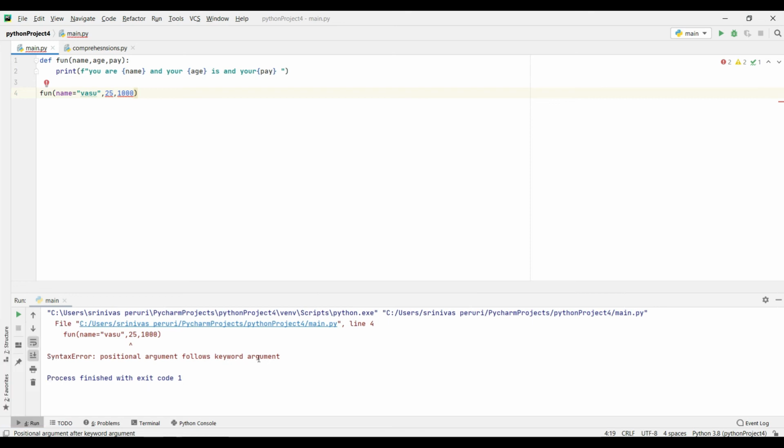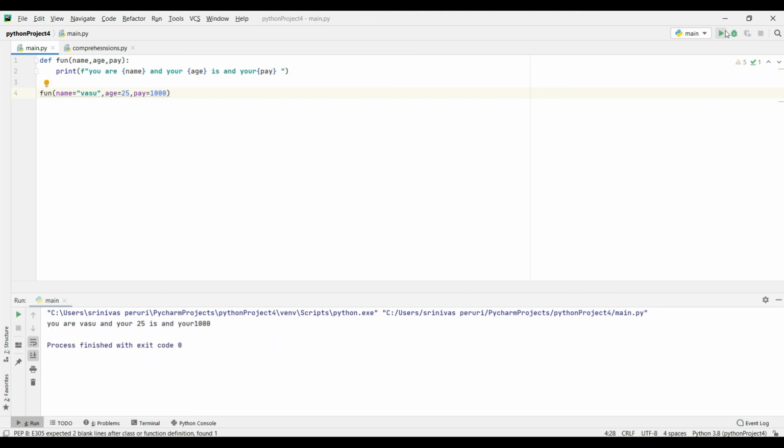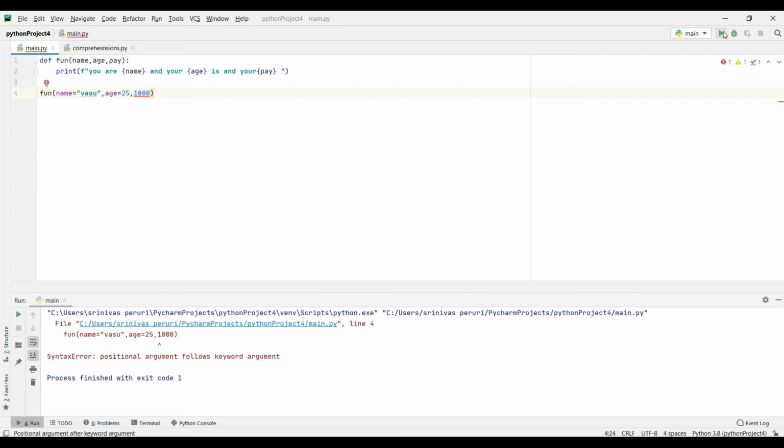You need to ensure that you give everything in positional format first. Because first you should give the positional arguments, followed by the keyword arguments. Otherwise you will immediately get the error that a positional argument follows a keyword argument.